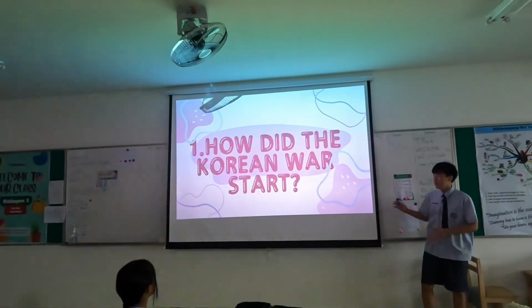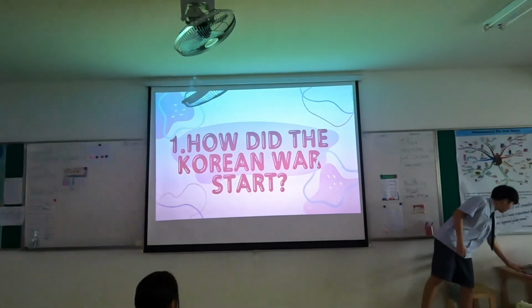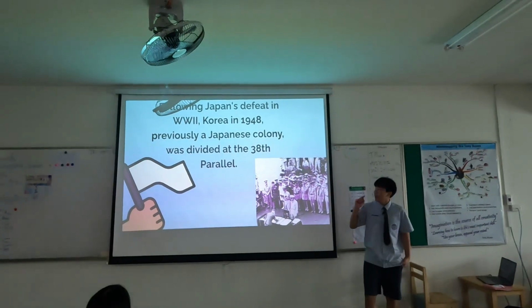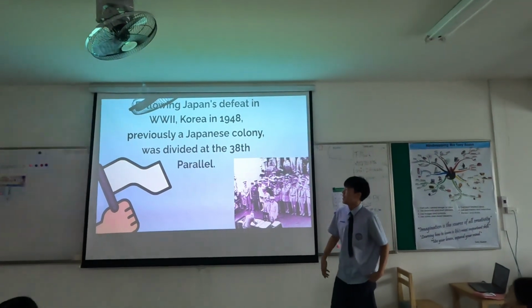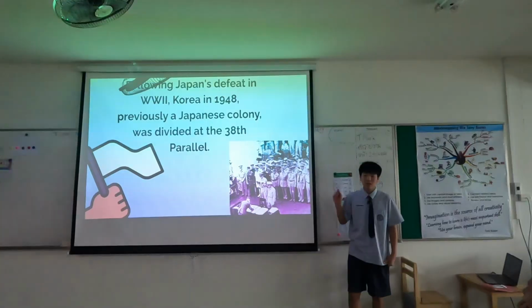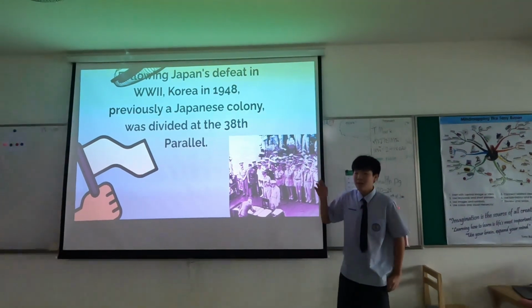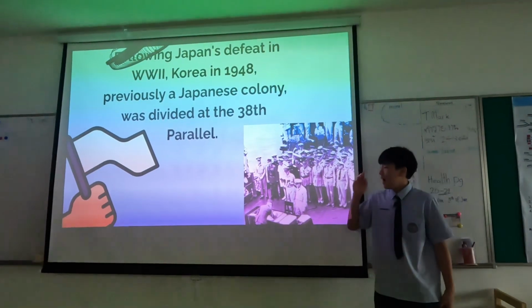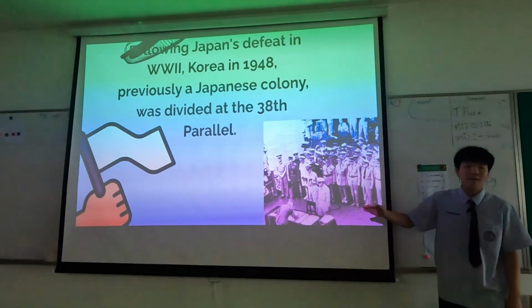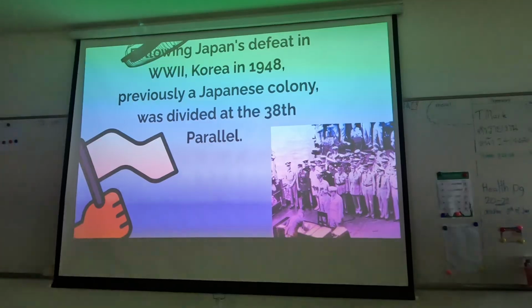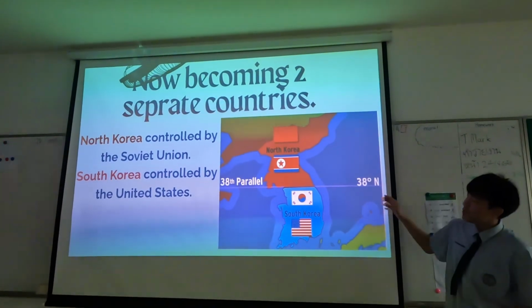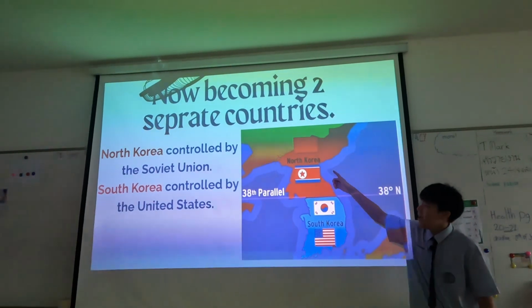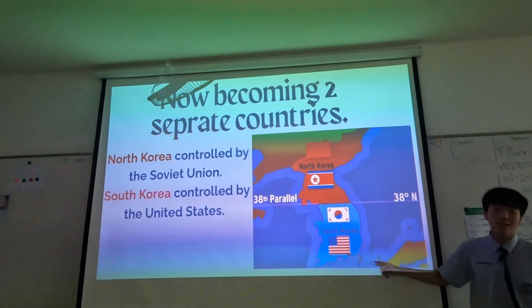Firstly, how did the Korean War start? Following Japan's defeat in World War II, Korea was previously a Japanese colony, because last time, right, Japan had a lot of colonies and Korea was one of them. So after the war, it was divided into half at the 38th parallel, now becoming two separate countries. North Korea controlled by the Soviet Union and South Korea controlled by the United States.